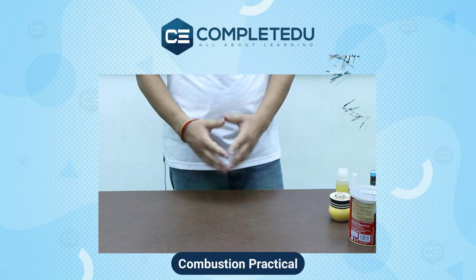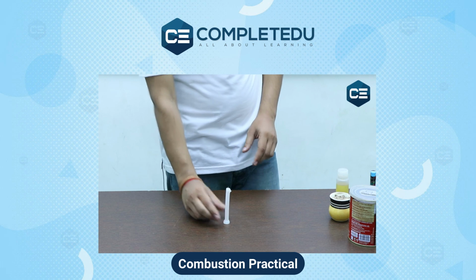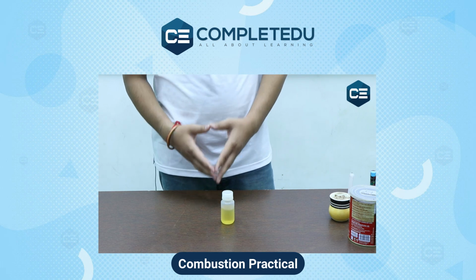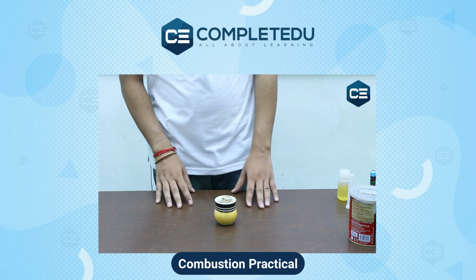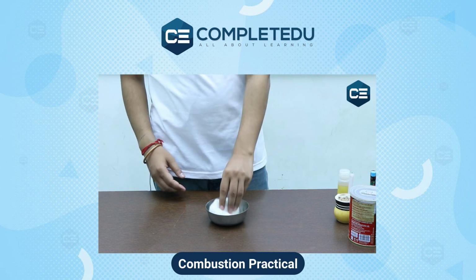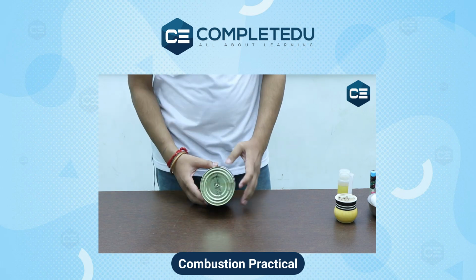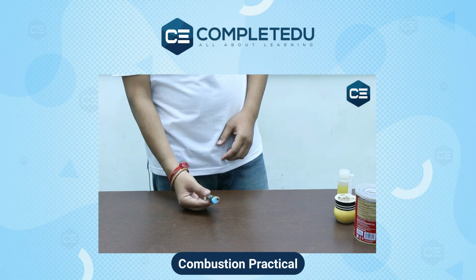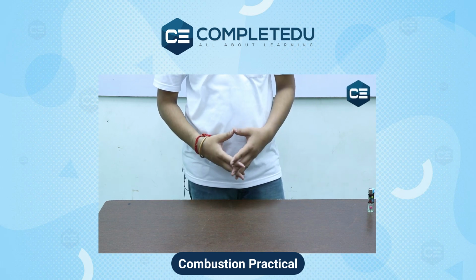I am going to show you some things we need to perform this experiment. First, we need a candle. Then, we need some amount of petrol to burn. Third, we need a fireplace to burn the petrol. Then we need some cotton. We also need a tin can which has a hole in its bottom. And at last, we need a lighter to burn up the things. So friends, let's try to learn the concept of combustion.